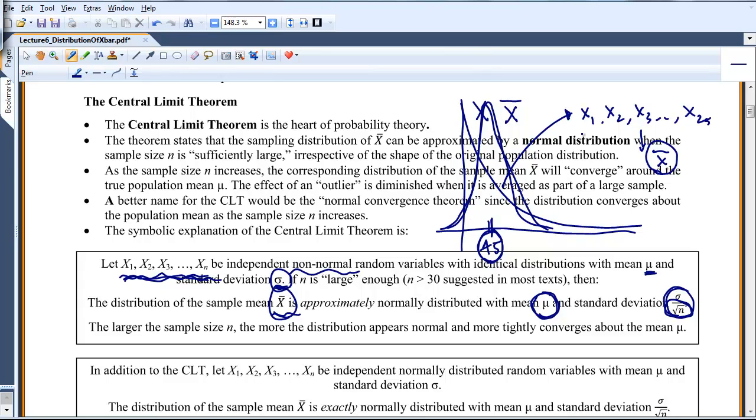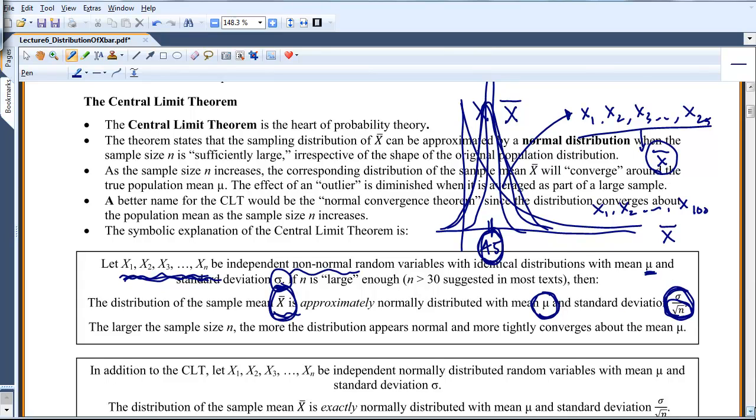For example, instead of taking 25 classes, let's say I take 100 random classes throughout the year, and I plot this x bar for 100. It's going to be even tighter than the graph I already have here. The mean will stay at 45, but sigma will be cut down by the square root of 100. So that's what the central limit theorem says. It guarantees that the graph of the little x bars will have a normal shape. The mean will stay at the mean, and the standard deviation will squish up.